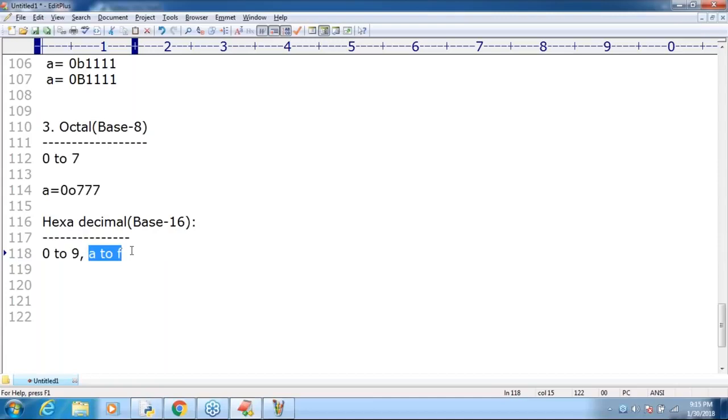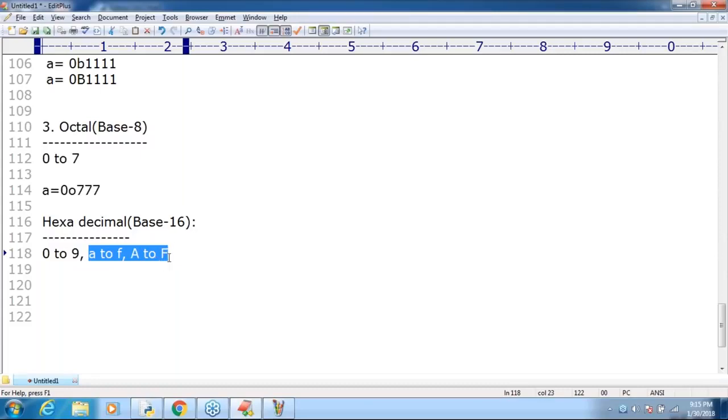Some people are telling uppercase, some lowercase, but stick to one answer. Python is a case sensitive programming language. Can you tell whether A to F is lowercase or uppercase? Make sure, sir, here we can use any case. This is one of the very few areas where Python is not case sensitive. If you want, you can use lowercase; if you want, uppercase. No problem at all.